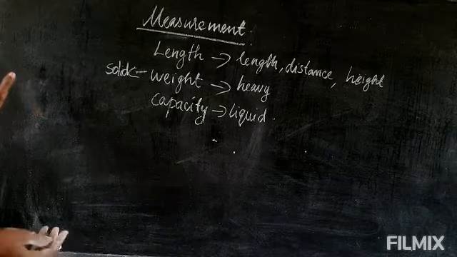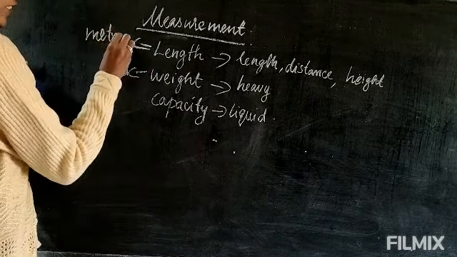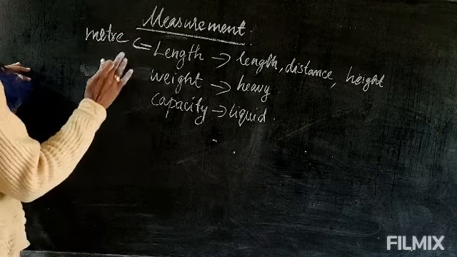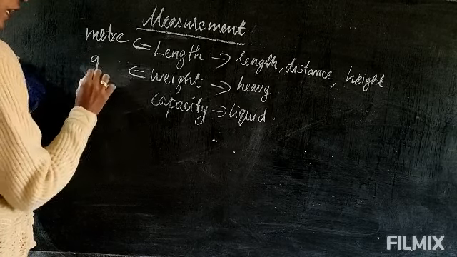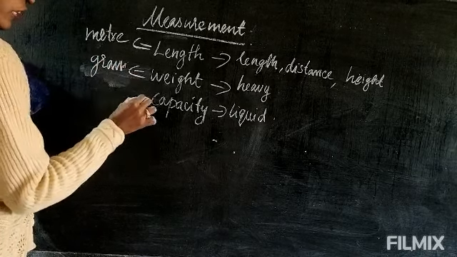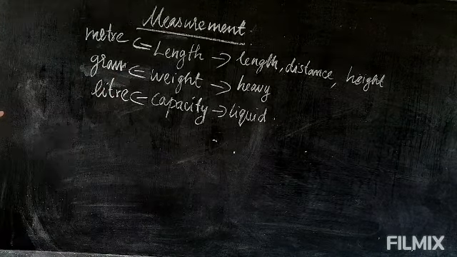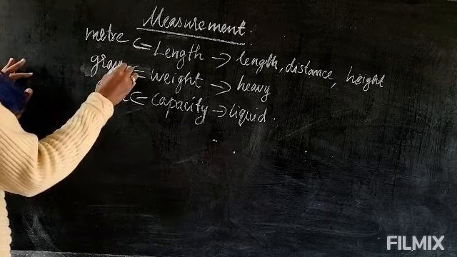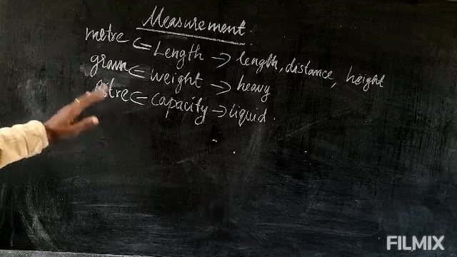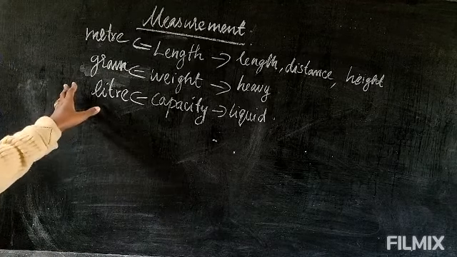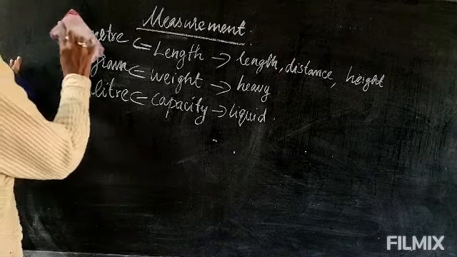The standard unit of length is meter. Already last year I have taught you; this is important. For weight the standard unit is gram. For capacity, the standard unit is the liter. These three things you must know. Now I will be teaching you the length. Like last year, first we learn length, then weight, then capacity. I won't give much introduction, so I will directly go to the formula and conversion.